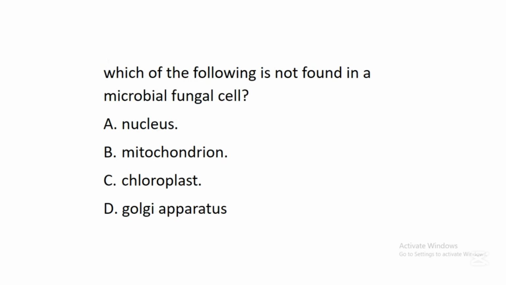The next question says, which of the following is not found in a microbial fungi cell? A. Nucleus. B. Mitochondrion. C. Chloroplast. D. Golgi apparatus. In this question, the correct answer is C. Chloroplast. So this structure called chloroplast is found in a plant cell, and this structure contains chlorophyll, which helps in photosynthesis in plants. But fungal cells, including microbial fungal cells, don't have this structure called chloroplast.